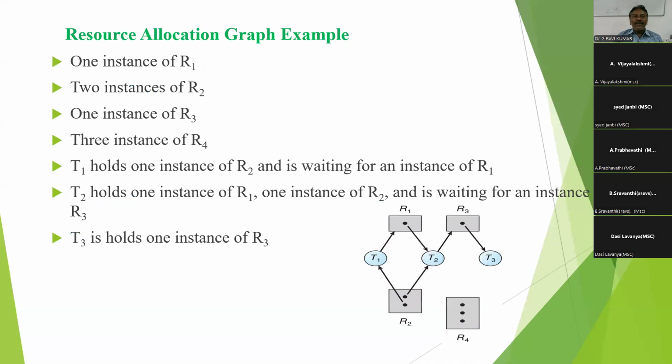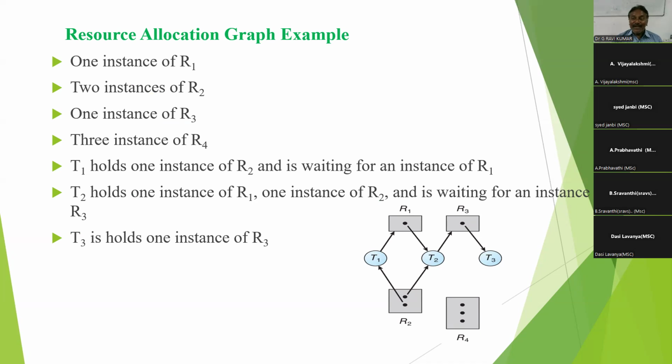See the next diagram. Here three threads are there, T1, T2, T3, and four resources are there. The thread or process is indicated by a circle, a rectangle shows the resource, and each resource contains a number of instances.